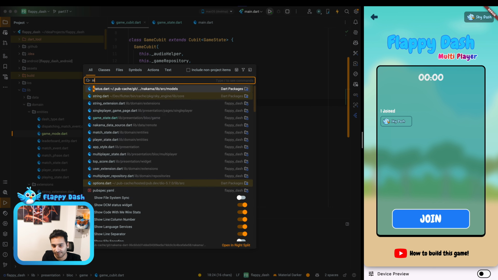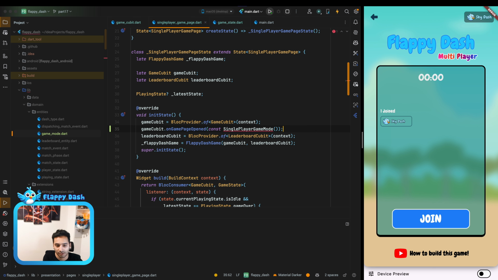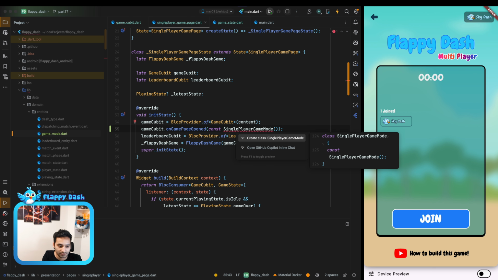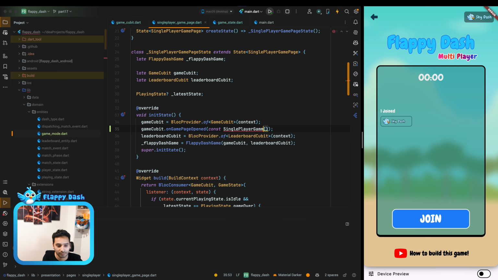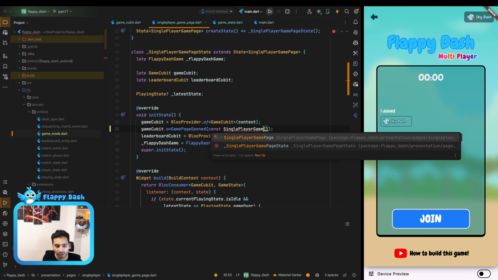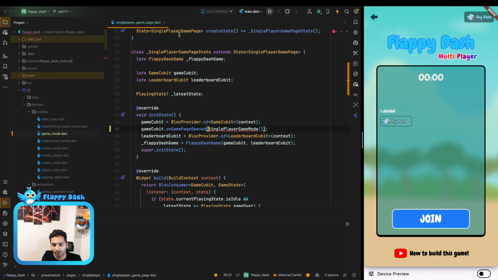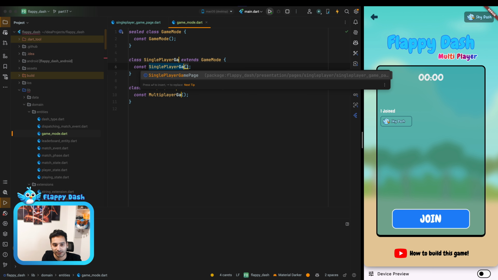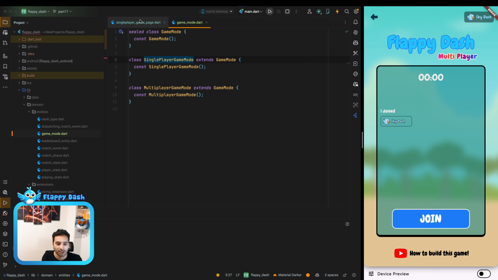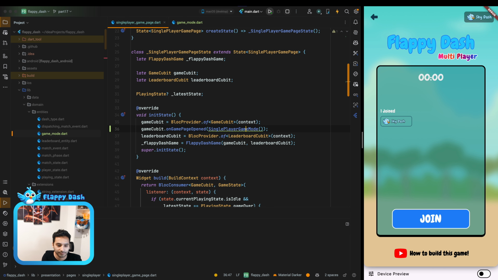So we have the single player game page, and here we have the init state, and we can just call GameCubit.onGamePageOpened. Yes, and we just pass the single player game mode. Okay, it doesn't have the game mode at the end. Let's add it, game mode. And yeah, so we just set it as a single player game mode.